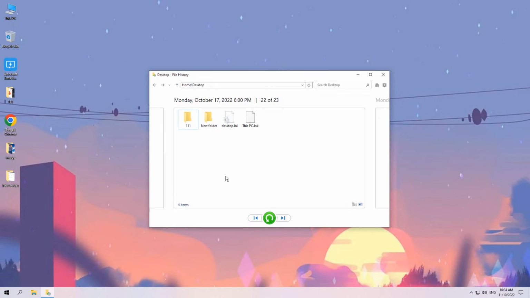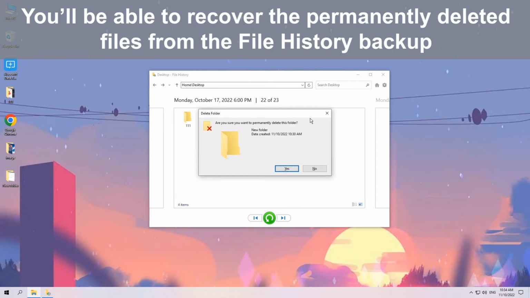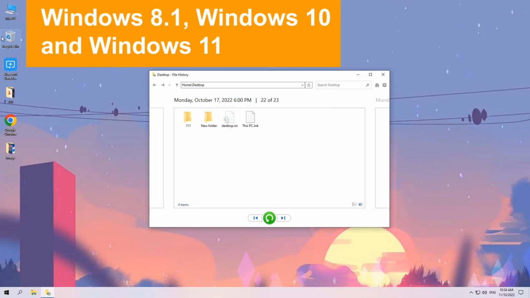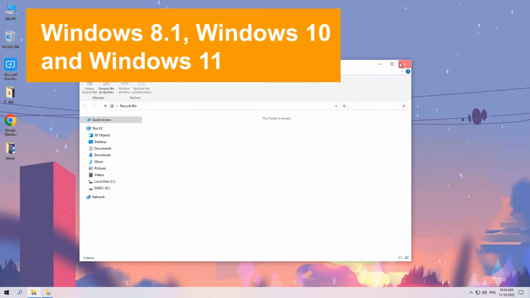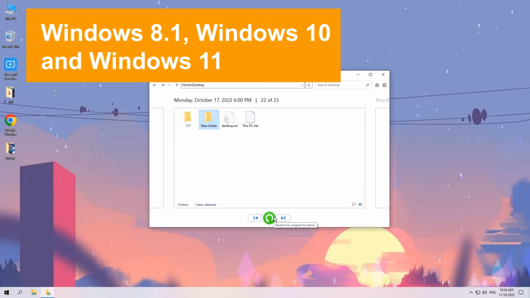Alright, solution 2. Retrieve deleted files after emptying recycle bin via file history. With the option Backup using file history enabled to set up a backup to an external drive before removing the files to recycle bin, you'll be able to recover the permanently deleted files from the file history backup. This works for Windows 8.1, Windows 10 and Windows 11.